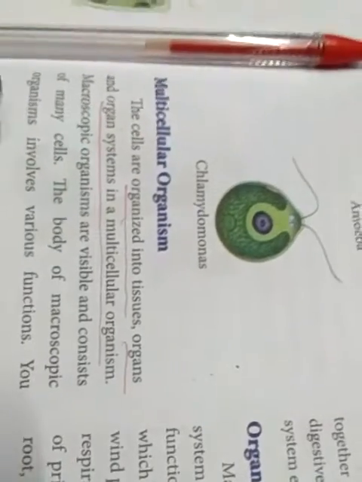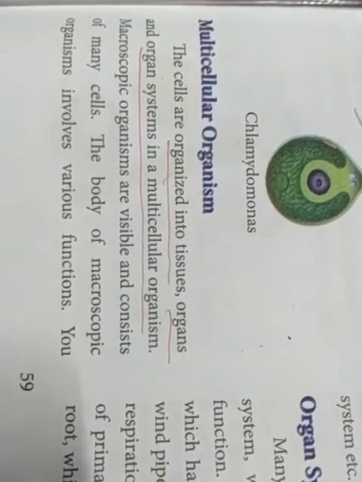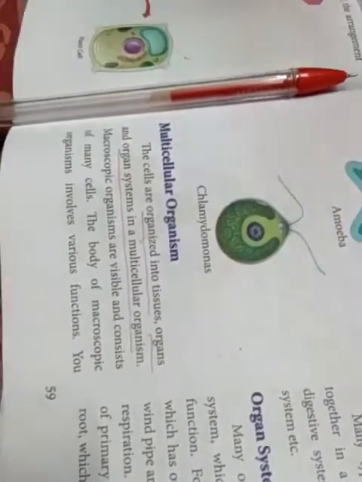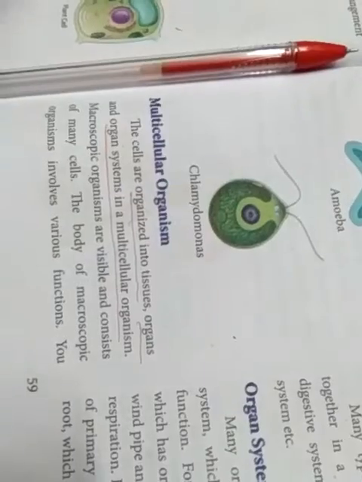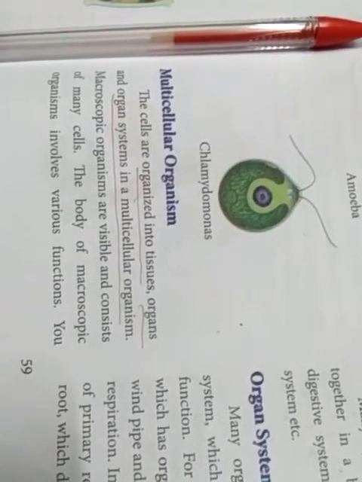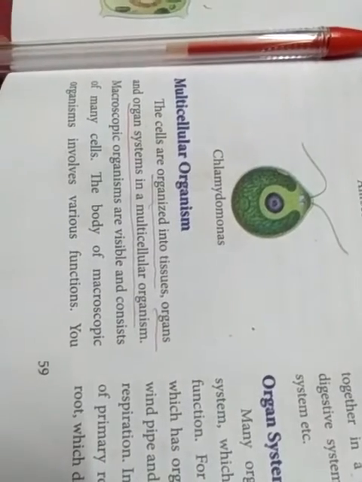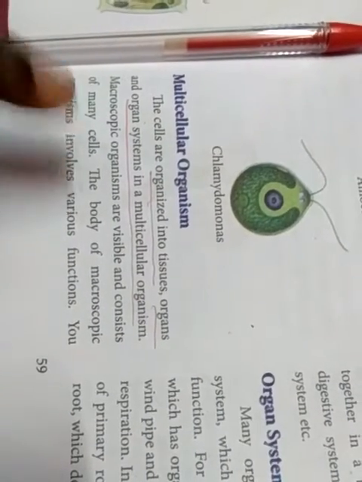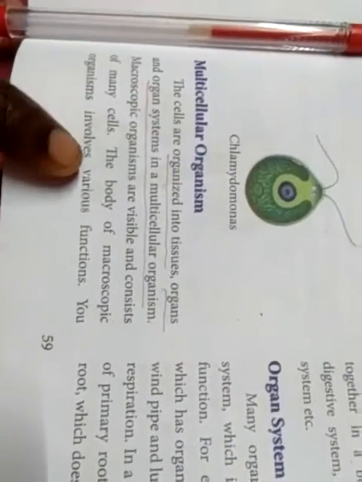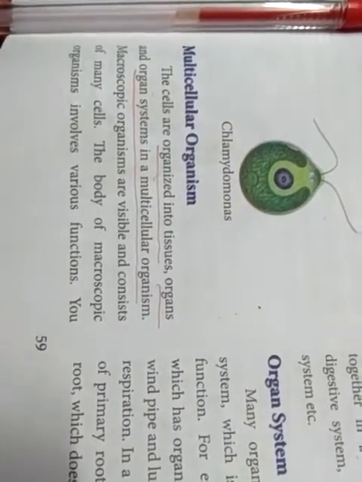Multicellular organism. The cells are organized into tissues, organs and organ systems in the multicellular organism. More cells make one organ. The macroscopic organisms are visible and consist of many cells. The body of the macroscopic organism involves various functions.